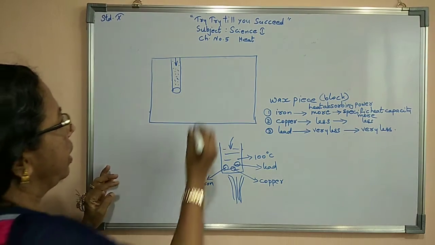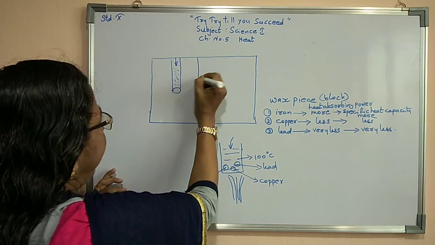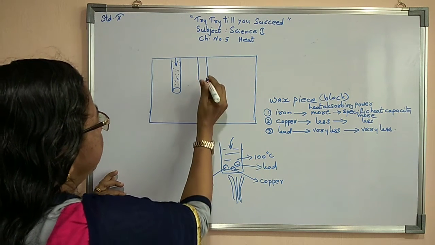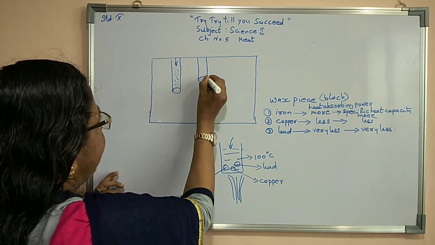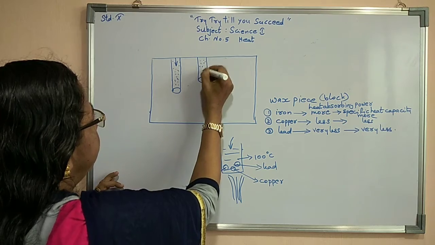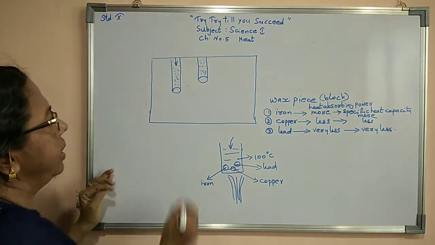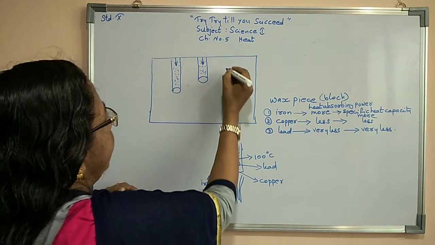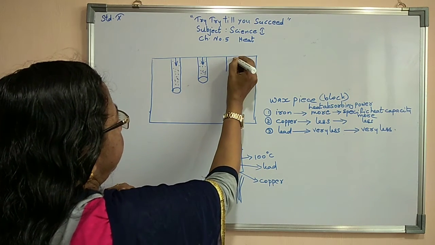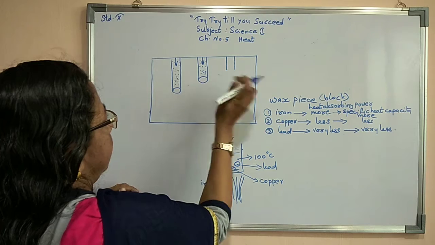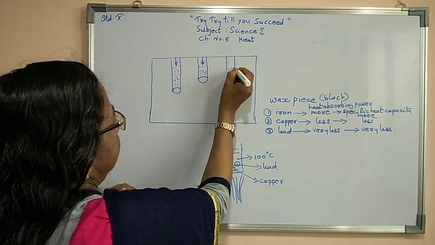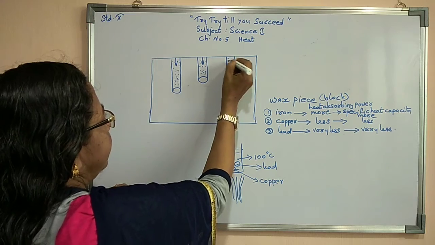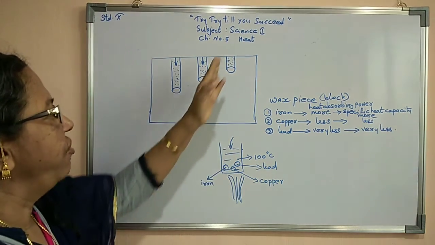Now when I put copper, it went a little less distance. Compared to iron, it could melt a little less wax. Now when we put lead, we can find that it could melt very less wax.